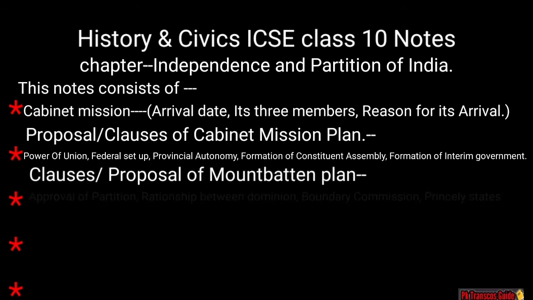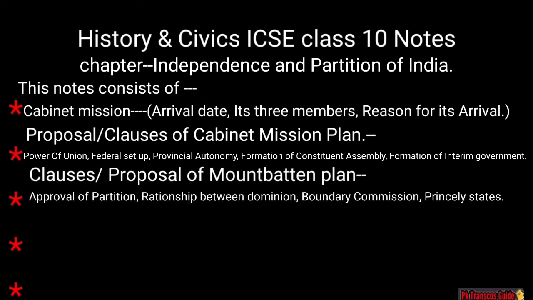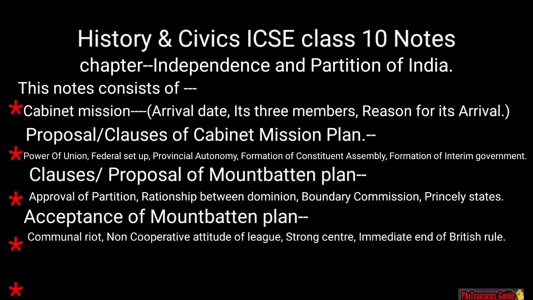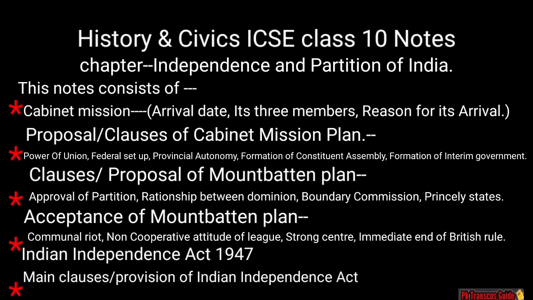The next topic. Clauses or proposal of Mountbatten plan. Approval of partition, relationship between Dominion Boundary Commission and princely states. Next topic. Acceptance of Mountbatten plan, which further consists of communal right, non-cooperative attitude of league, strong center, immediate end of British rule. The next topic. Indian Independence Act 1947 and the last main clauses or provision of Indian Independence Act. Now let's see the notes.